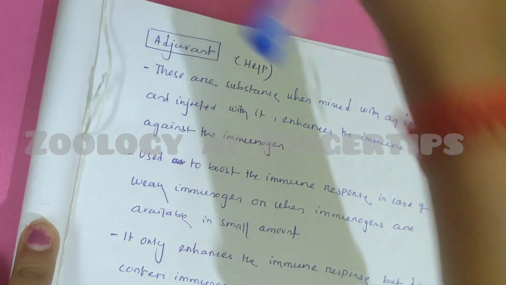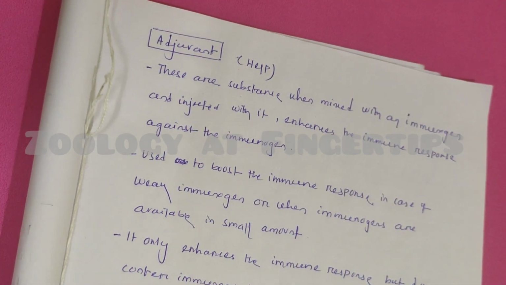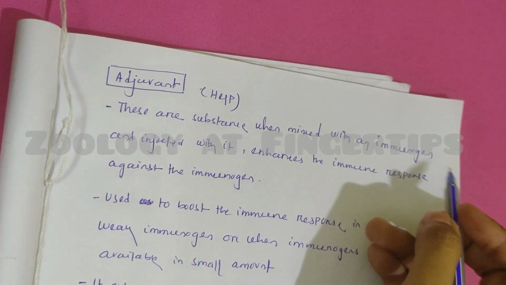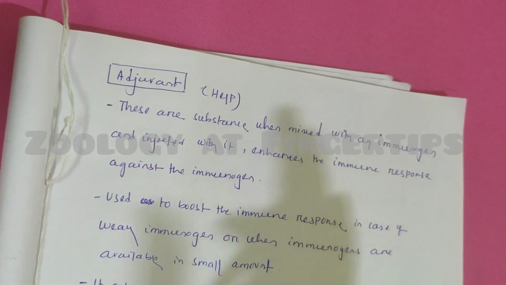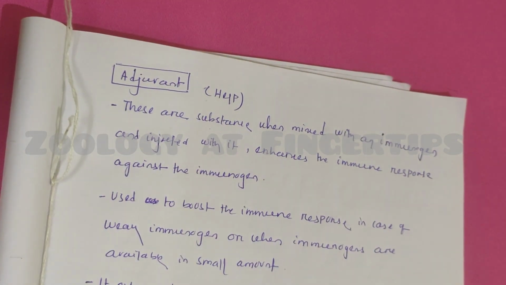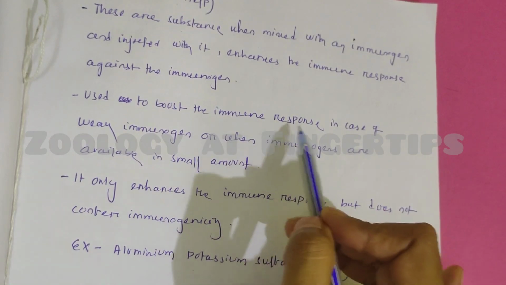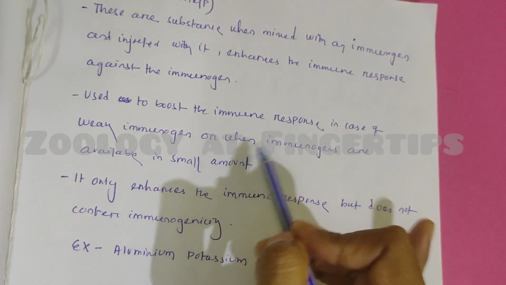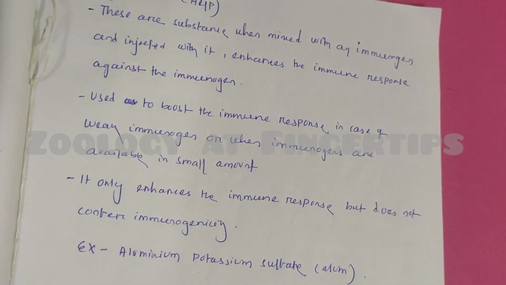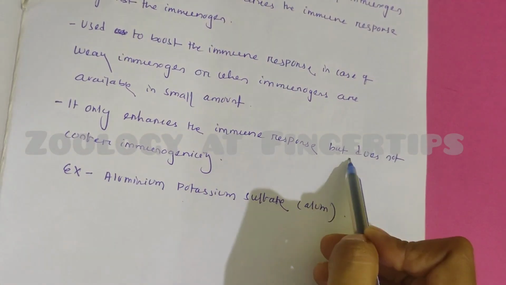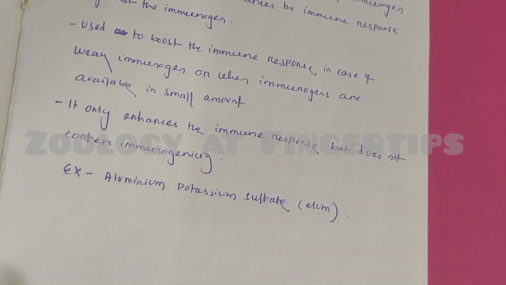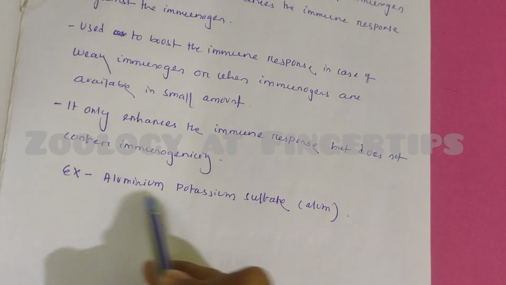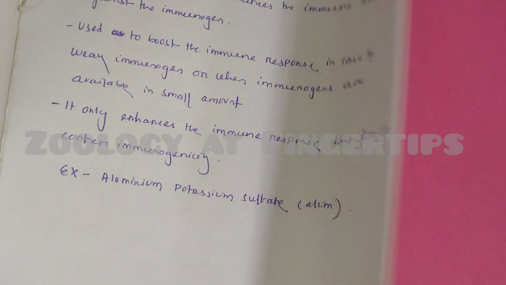Then what is adjuvant? Adjuvant is any substance that, when mixed with an immunogen and injected, enhances the immune response against that particular antigen. They help in the immune response. They are used to boost the immune response in case of weak immunogens or when immunogens are available in small amounts. It only enhances the immune response but does not provide immunogenicity. A common example of adjuvant is aluminum potassium sulfate, that is alum.